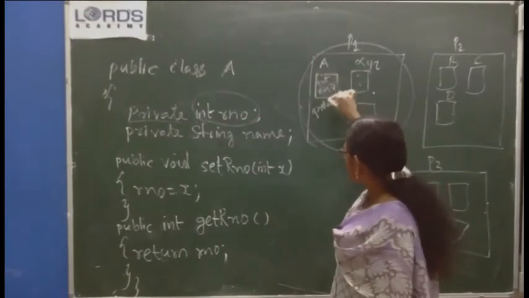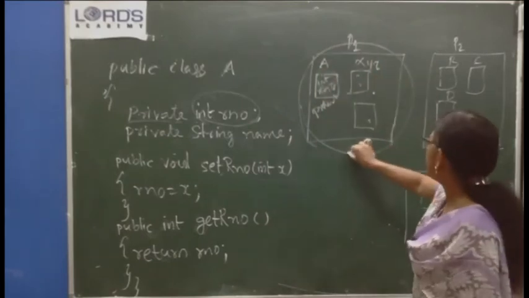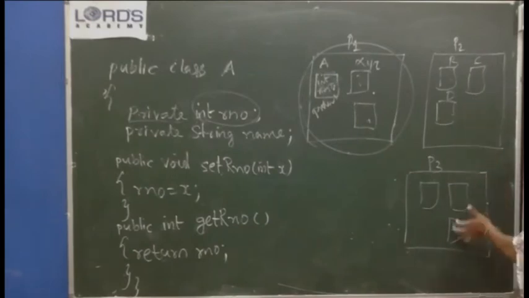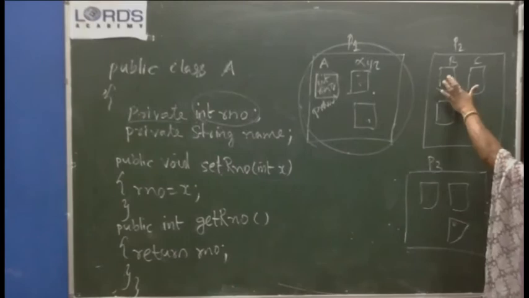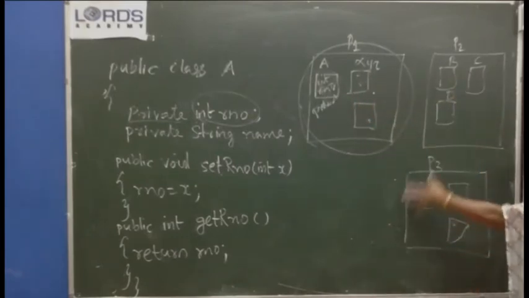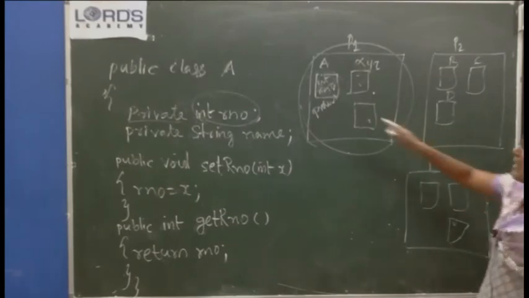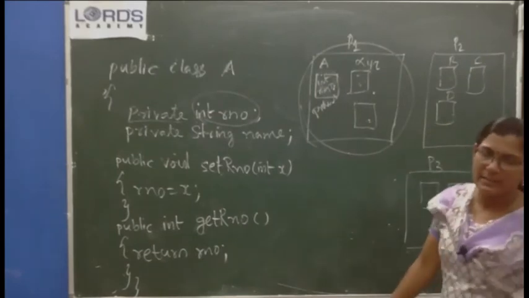So this protected r number is accessible in this package and all the subclasses in the other packages. Imagine that B is a subclass of A. So only B will be able to access r number. C, D and other classes in the other package will not be able to access. Only a subclass of this particular class will be able to access that variable.